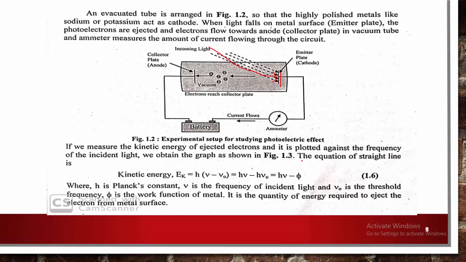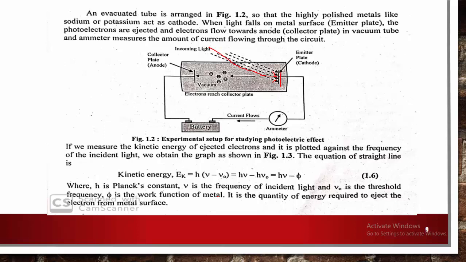If we measure the kinetic energy of the ejected electrons and plot it against the frequency of the incident light, we obtain a graph. That is the equation of a straight line: KE is equal to h into (nu minus nu 0), where nu 0 is the threshold frequency. After simplifying, you get h nu minus phi. Here phi is the work function of the metal. It is the quantity of energy required to eject the electron from the metal surface. So this is the photoelectric effect.